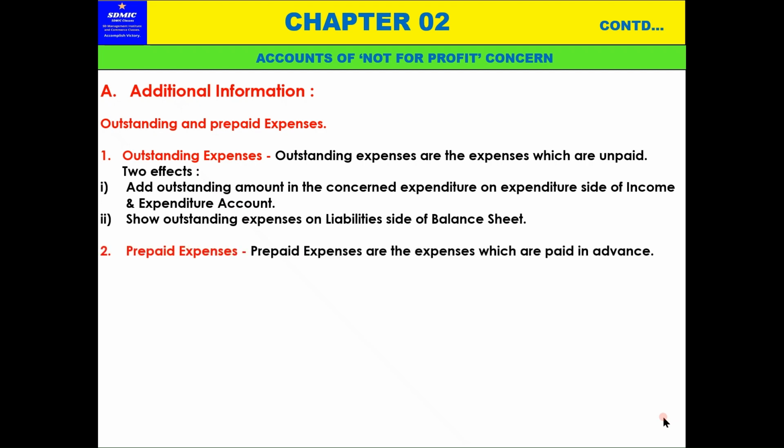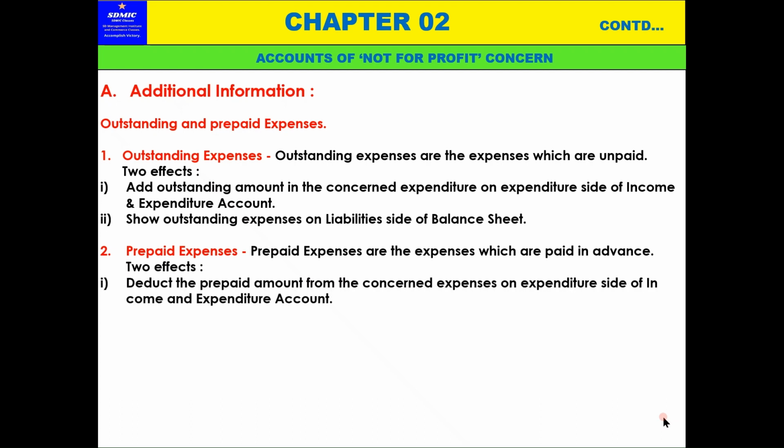Now prepaid expenses. So just opposite type of entry. Prepaid expenses are the expenses which are paid in advance, not due but paid in advance, or not for the particular current year, it will be paid for the next year, that is paid in advance. So two effects will be given same way. Deduct इसमें outstanding expenses में हम लोग add back किया, यहाँ क्या करेगा, deduct the prepaid amount from the concerned expenses or expenditure on expenditure side of the income and expenditure account.